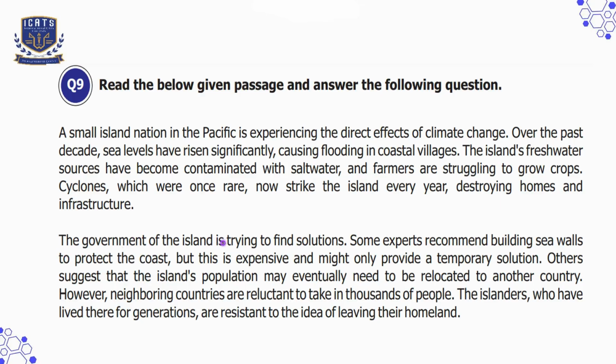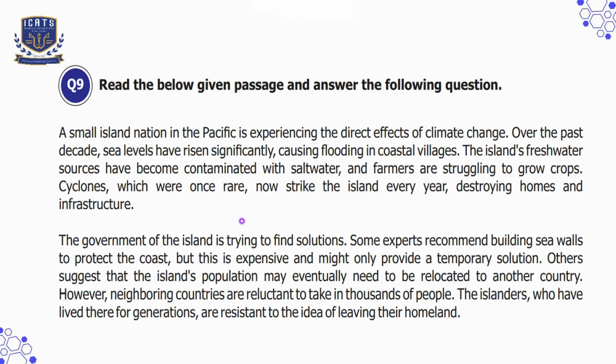The government of the island is trying to find solutions. Some experts recommend building sea walls to protect the coast, but this is expensive and might only provide a temporary solution. Others suggest that the island's population may eventually need to be relocated to another country. However, neighboring countries are reluctant to take in thousands of people. The islanders who have lived there for generations are reluctant to leave their homeland.